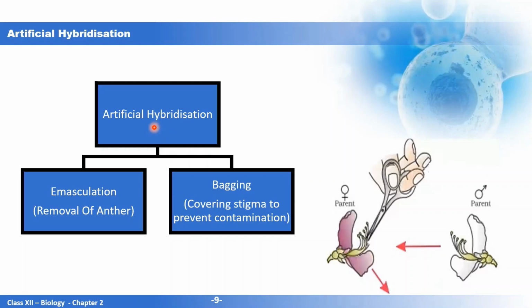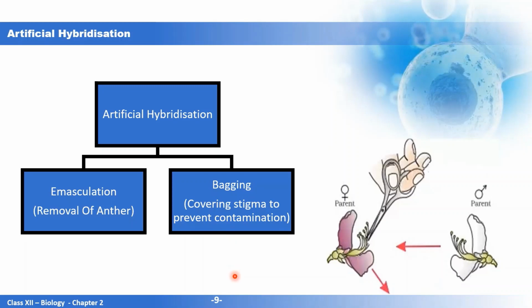Now how does this artificial hybridization take place? Suppose we have a bisexual plant. Before the anthers dehisce, what has to be done? These anthers have to be removed. This removal of anthers is known as emasculation. After the anthers are removed, the flower is covered with a butter paper. Why is it covered? So that it is not contaminated by unwanted pollen. Now once the stigma becomes receptive, it is dusted with the desired pollen grain and again covered until the fruit is developed.